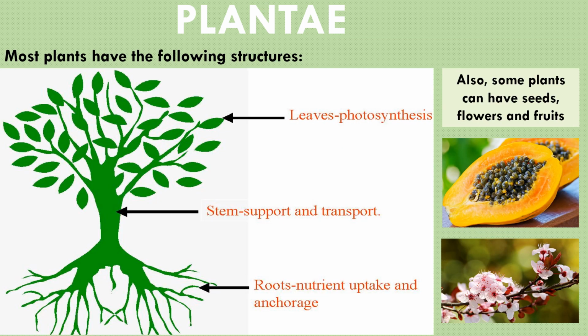Plants can be made up of different body parts, but the three main parts that most plants have are the roots, which anchor the plant in the ground and absorb water and nutrients from the soil, the stem, that supports and carries water and nutrients from the roots to the rest of the plant, and leaves. Leaves are responsible for catching light and making food for the plant by photosynthesis. But also, some plants can develop other structures like fruit, seed, and flowers.